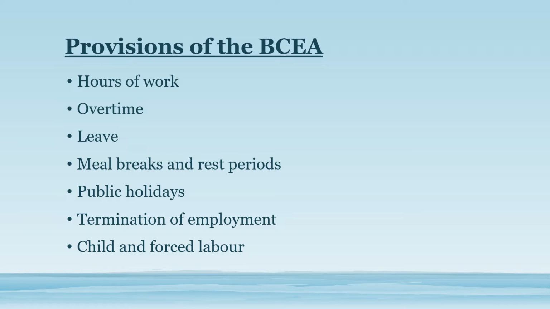So don't just study "meal breaks", call it "meal breaks and rest periods", "child and forced labor". I don't want you to get it half correct. You need to get these 100% correct. There are 7 of them. Know them as they are. These are the main provisions of the BCEA, and only leave do we discuss the subdivisions. So if you're asked the provisions of the BCEA, it is as you see it over here.